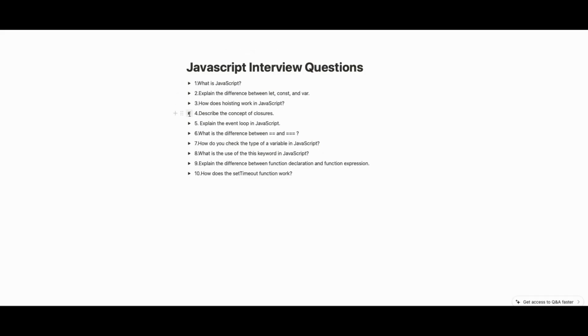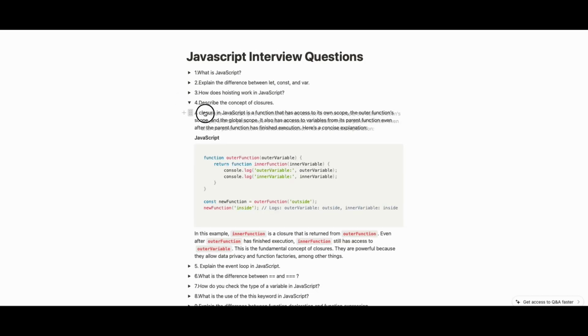Let's see what the definition of a closure in JavaScript is: a function that has access to its own scope, the outer function scope, and the global scope.